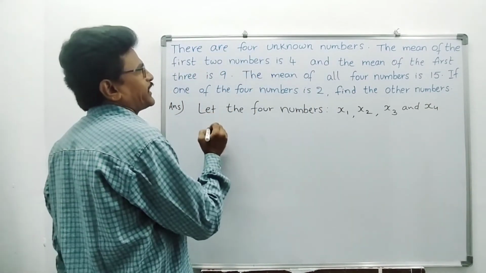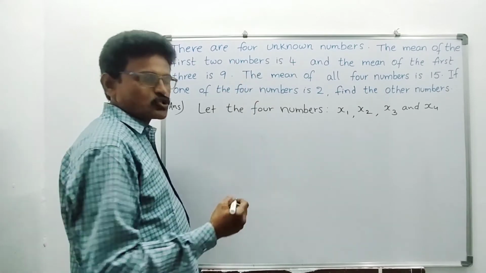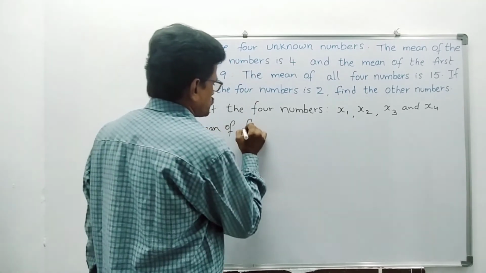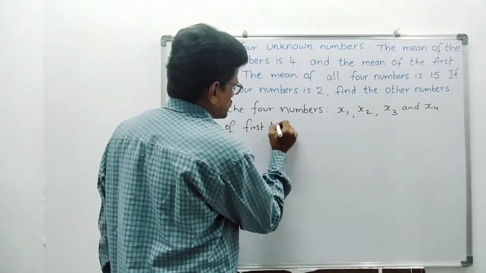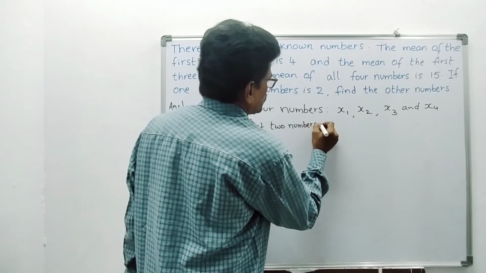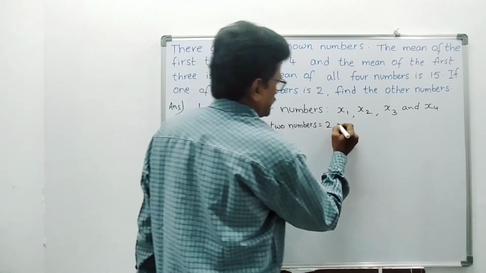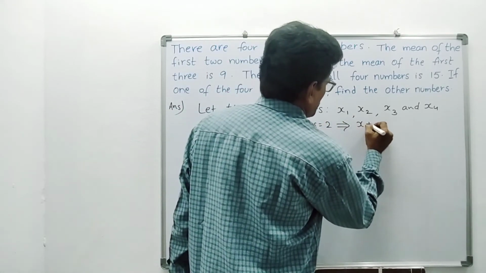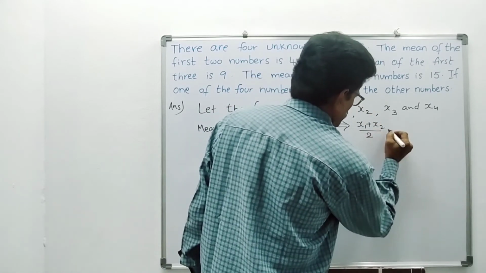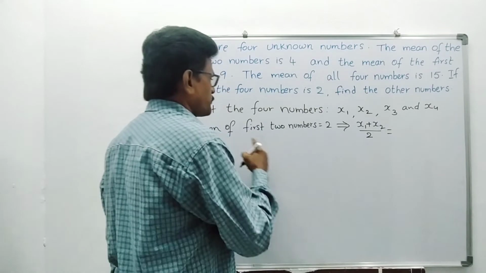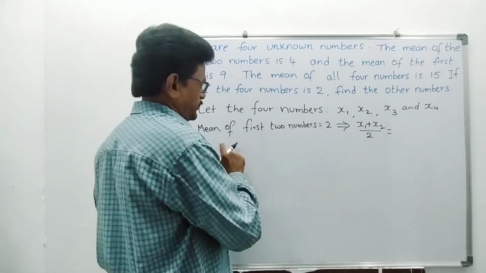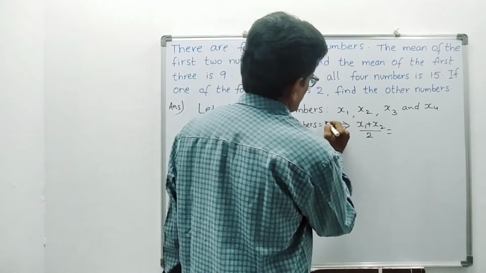Now, what is he telling? Mean of the first 2 numbers is 4. That implies (x1 plus x2) by 2 equals the mean of the first 2 numbers, which is 4, right?